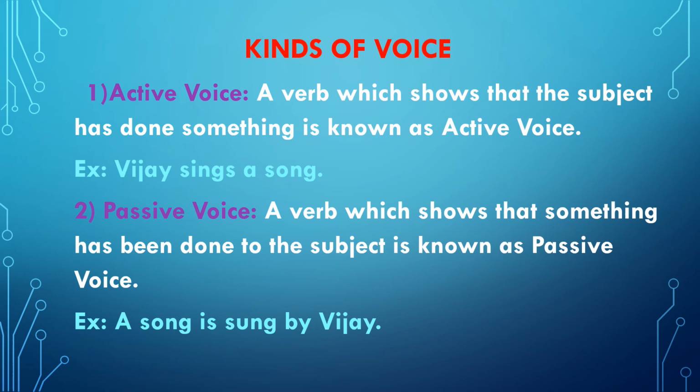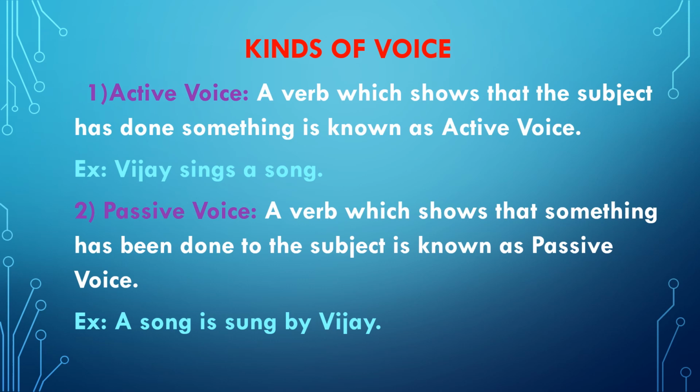Friends, through this slide, I want to discuss with you the kinds of voice. We know that there are two kinds of voice. One, active voice. The second one, passive voice. What does the definition of active voice say?